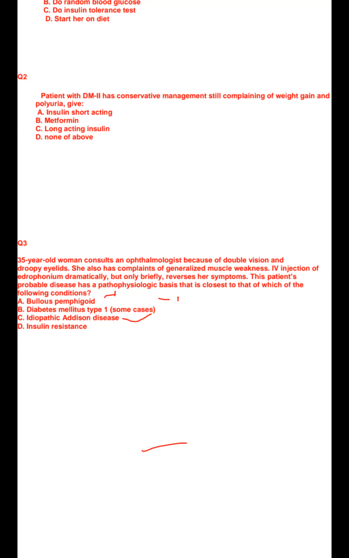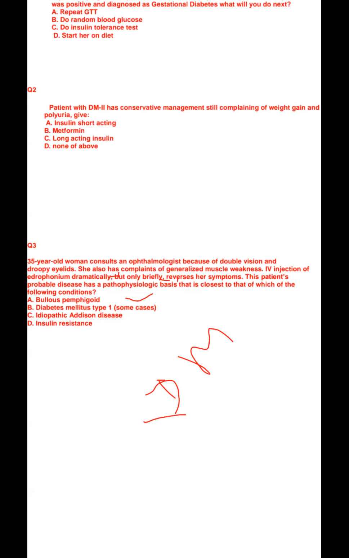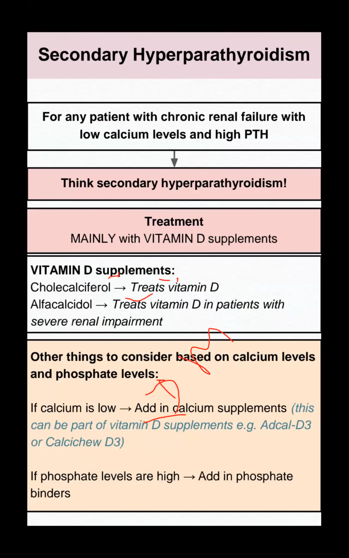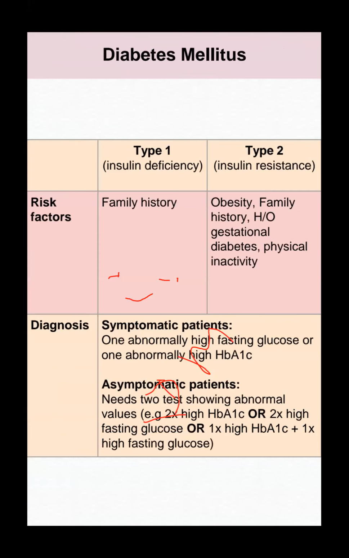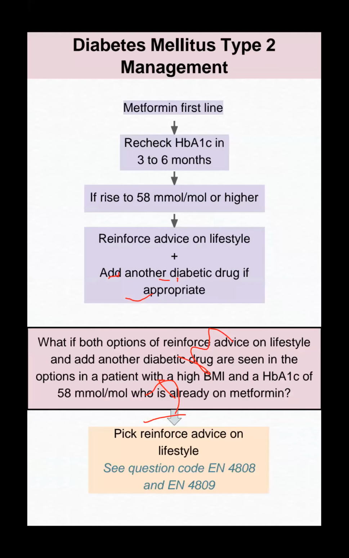This patient has diabetes mellitus, and it is due to insulin resistance. It's type 2 diabetes mellitus, not type 1. Clear or not?